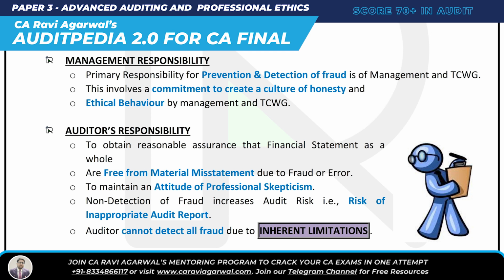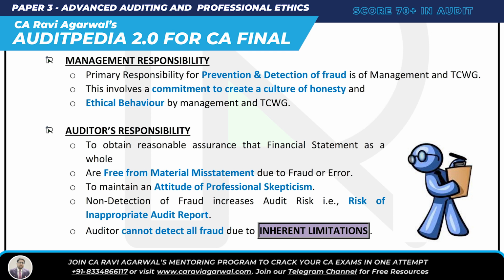There is also an auditor responsibility, not primary, to try to detect fraud. The third one: non-detection of fraud increases audit risk. Auditor, listen, I am 240, I am telling you, non-detection of fraud increases audit risk. So you should try to detect some fraud, so that you can reduce the audit risk and the risk of an inappropriate audit report. Not your primary responsibility, but if you can detect fraud, you should try to.